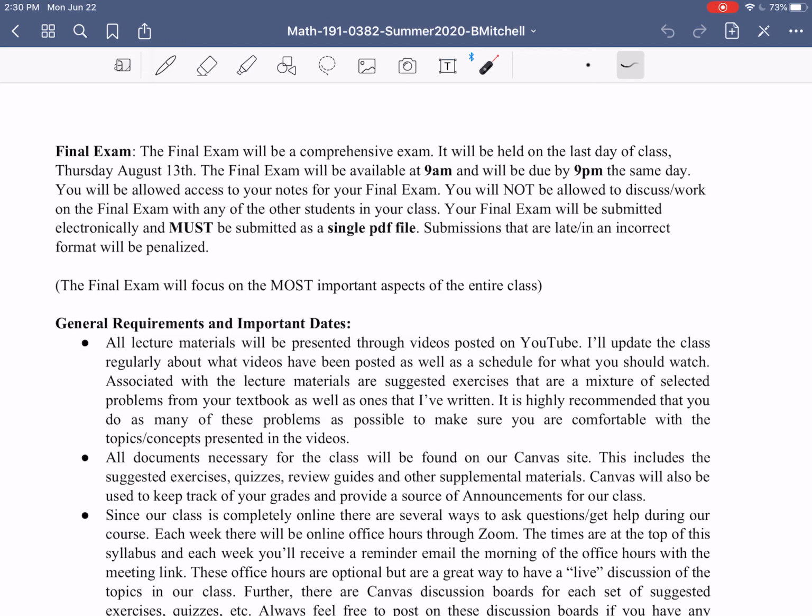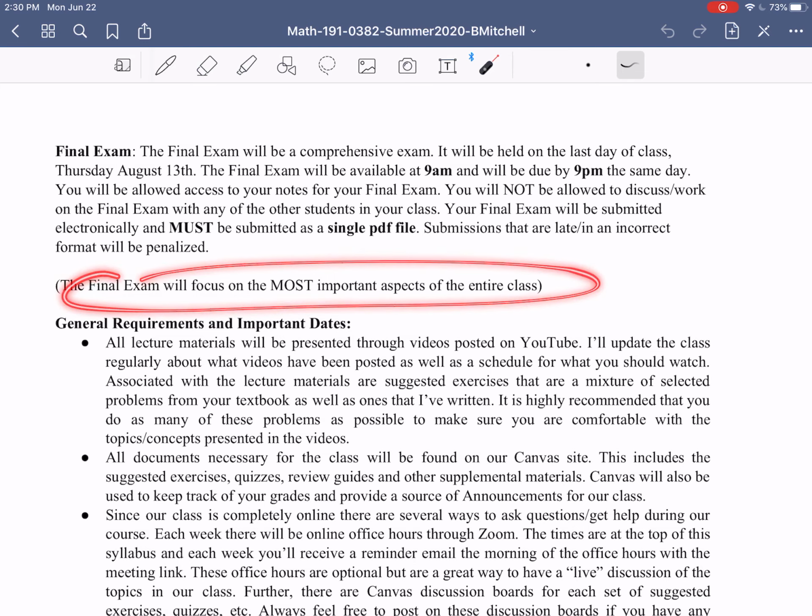The final exam has a slightly larger window than the midterm exams. It'll be available at 9 a.m. and then due at 9 p.m. the same day. The final exam is generally a little bit longer than the midterm exams, but very similar in format. Once again, you're going to be allowed access to your notes for your final exam. So even though it's an exam, you're still allowed access. Just like the midterms, however, you will not be allowed to discuss or work with anyone else when working on the final exam, so there can be no communication there. The final exam will be submitted electronically, just like everything else, as a single PDF file.